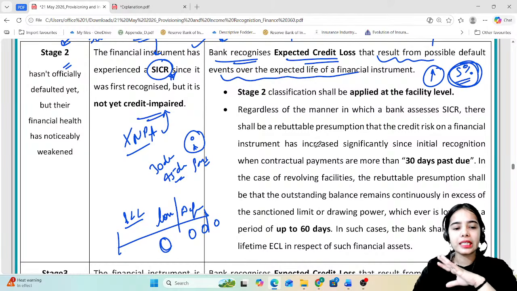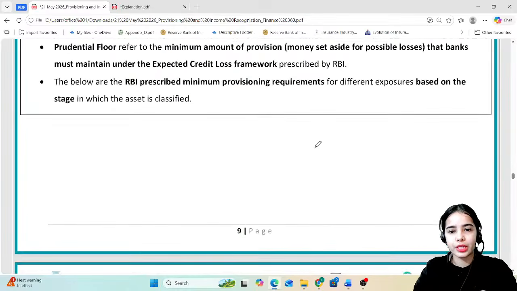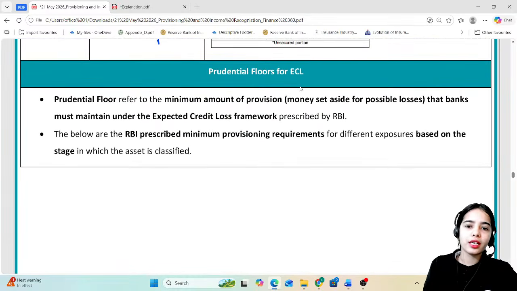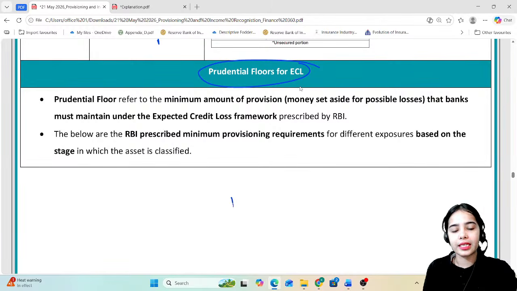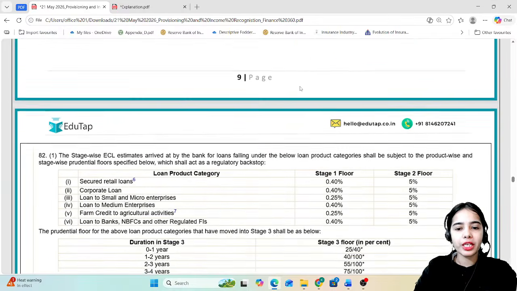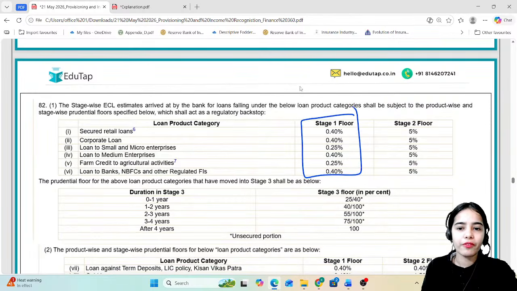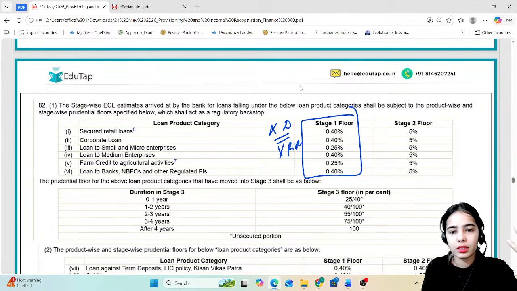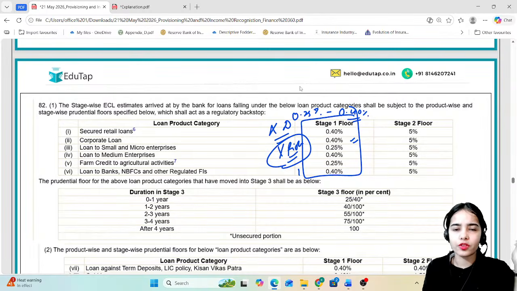Okay, but in stage 3, there are very high provisions that have to be maintained. These are the prudential floors for ECL, that is, the minimum provisions that have to be maintained against the expected credit loss. So what are the minimum provisions? In stage 1, when there are no defaults or no significant increase in risk, the minimum provisions are 0.25% to 0.40% for the standard assets, for the good assets.